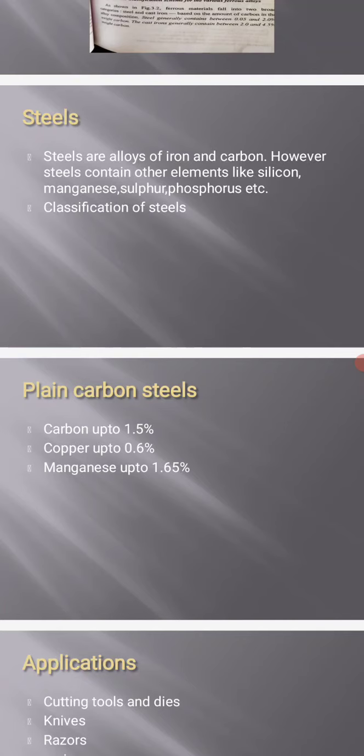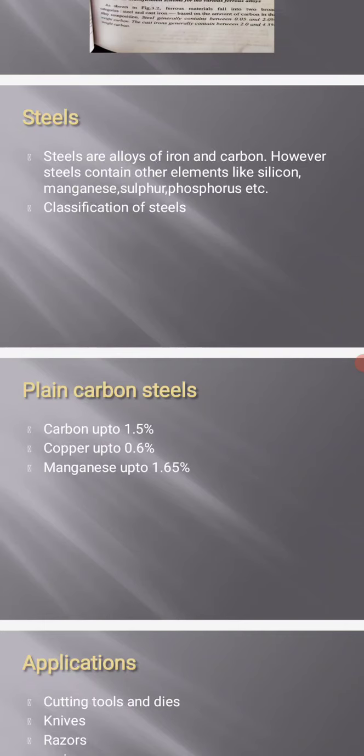So first one is low carbon steel, and next is medium carbon steels. Medium carbon steels are those steels that have carbon between 0.25 and 0.60%. Medium carbon steels may be heat treated by austenitizing, quenching and then tempering to improve their mechanical properties. If we heat the material to a high temperature and then use rapid cooling, the material properties are improved. So the properties are improved by the heating and cooling process.